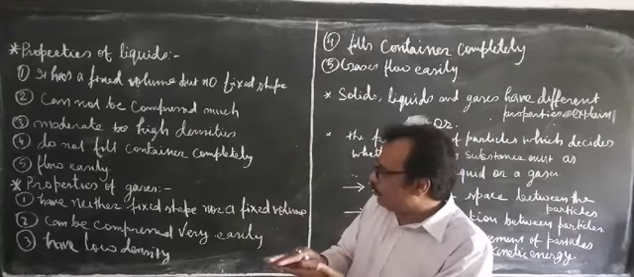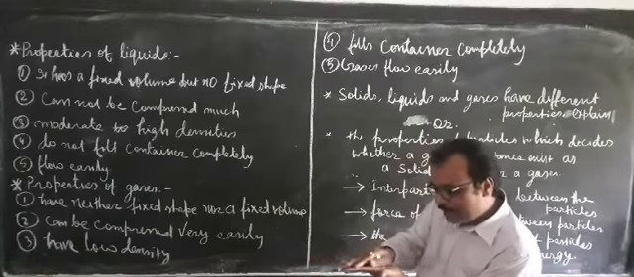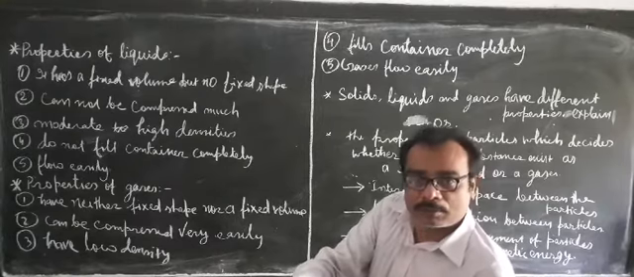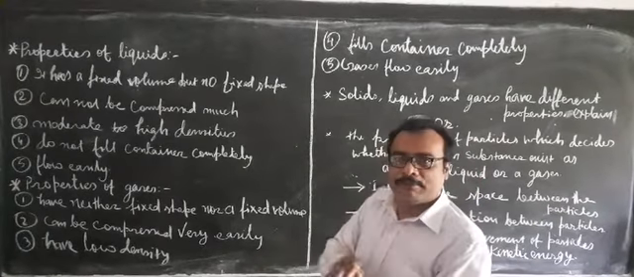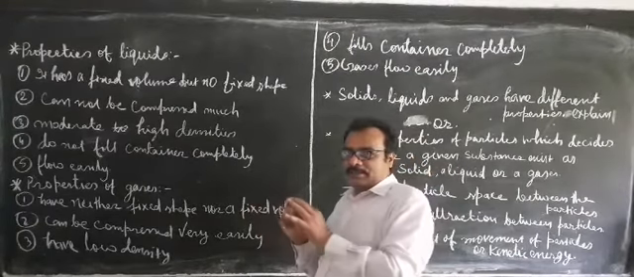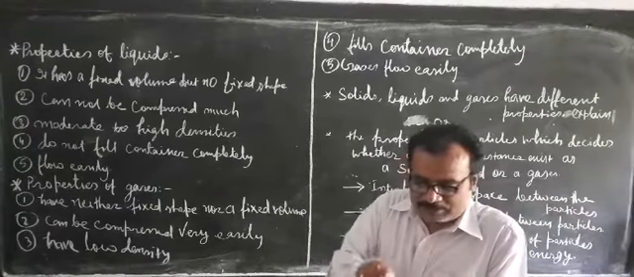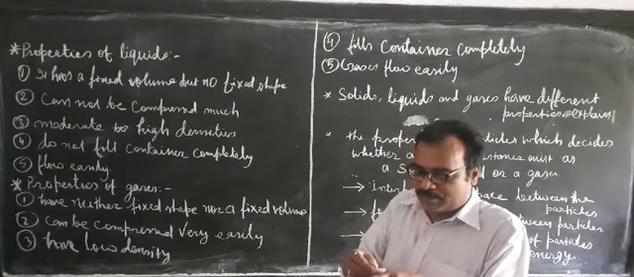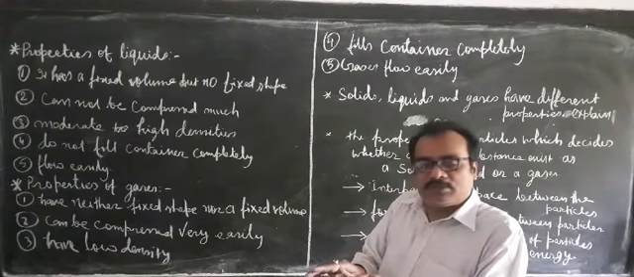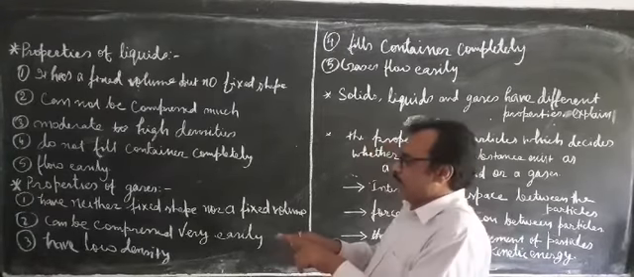Liquid particles can slide over one another. They can slide, but they cannot leave another particle. So this is one particle, this is another particle, and this is the interparticle space. This interparticle space cannot be changed because these two particles will stay together. Wherever they go, they go together only. So the interparticle space remains fixed.